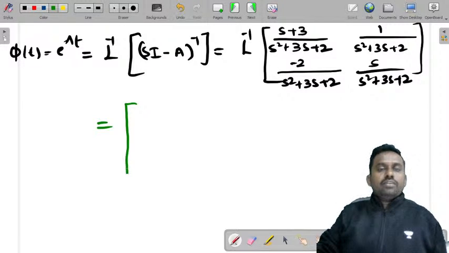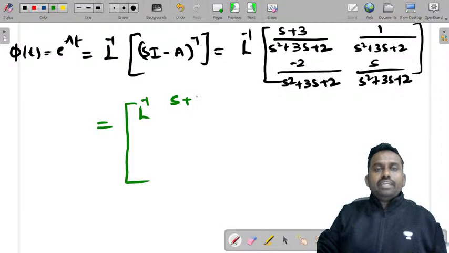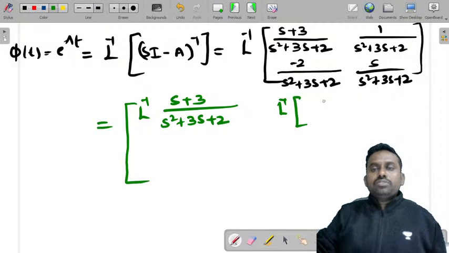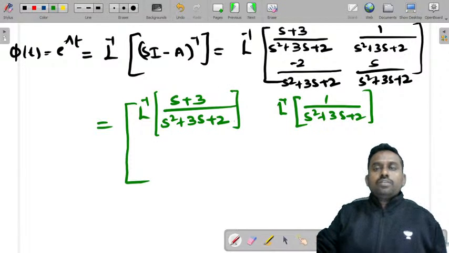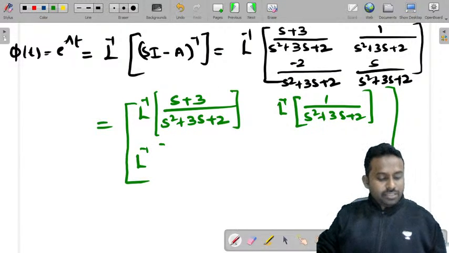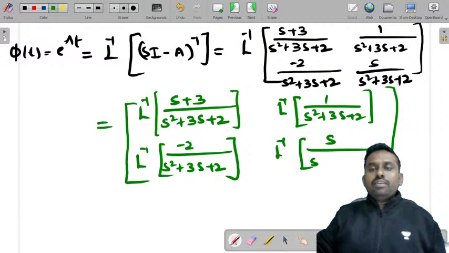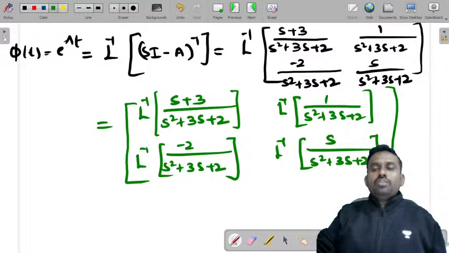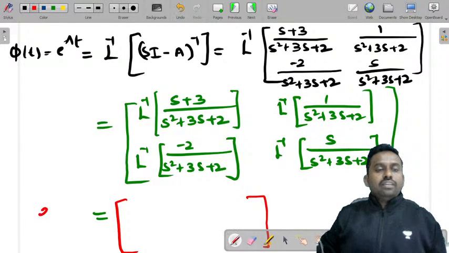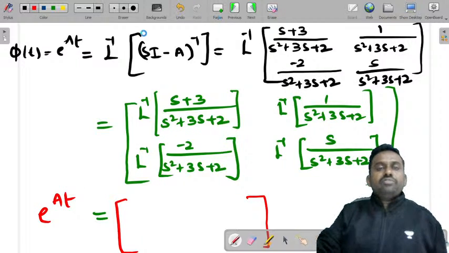That will be Laplace inverse of each and every term: Laplace inverse of (s plus 3) by s square plus 3s plus 2, Laplace inverse of 1 by s square plus 3s plus 2, and Laplace inverse of minus 2 by s square plus 3s plus 2, Laplace inverse of s by s square plus 3s plus 2. Now we'll find these Laplace inverses individually, then I'll write the total matrix here once again. Once I get all the inverse Laplace transforms, then I'll write e power At is equal to. So let's try to find that.